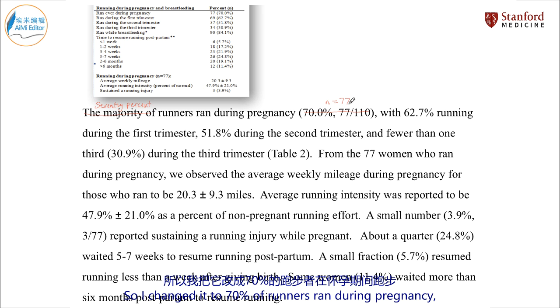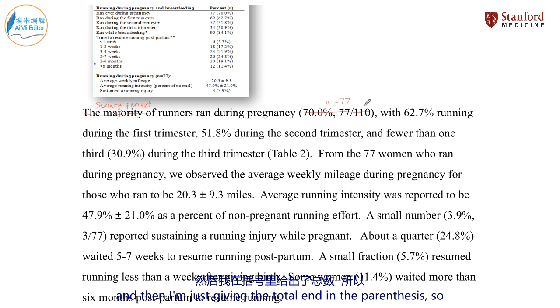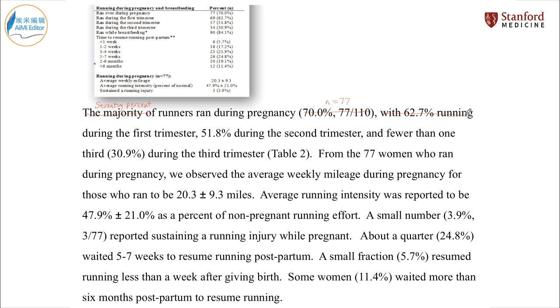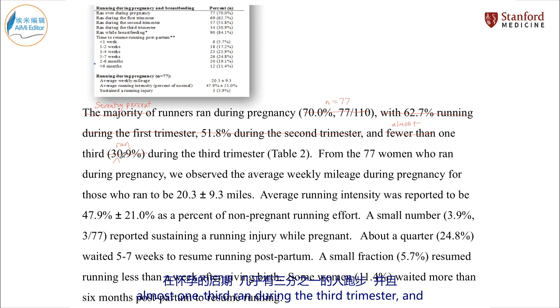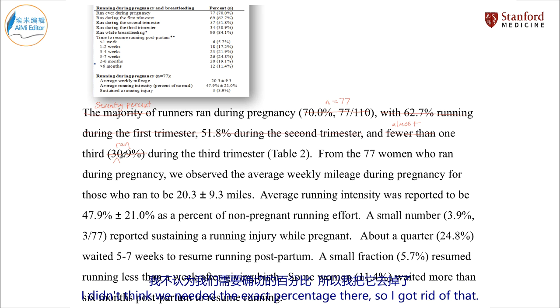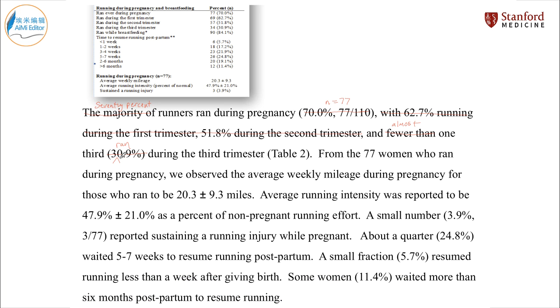So I changed it to 70% of runners ran during pregnancy, and then I'm just giving the total N in the parentheses so that we can avoid repeating the 77 in the second sentence. And then I cut all of that material down to, and almost 1/3 ran during the third trimester, and I didn't think we needed the exact percentage there, so I got rid of that.